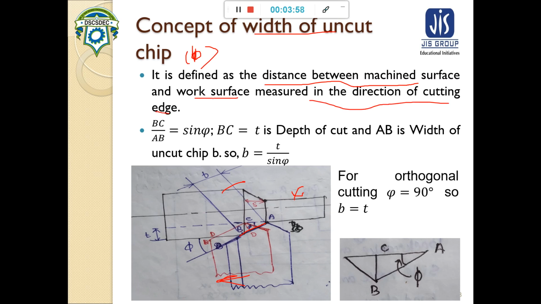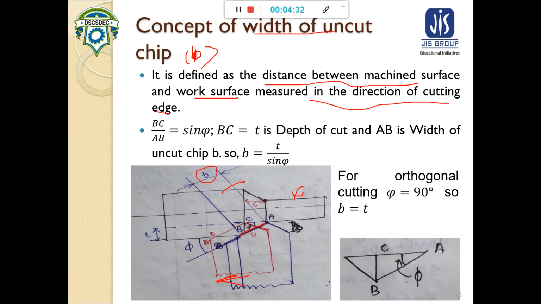So that means this distance, machined surface to work surface, this distance AB is our width of uncut chip. This is our width of the uncut chip, that is denoted by B.